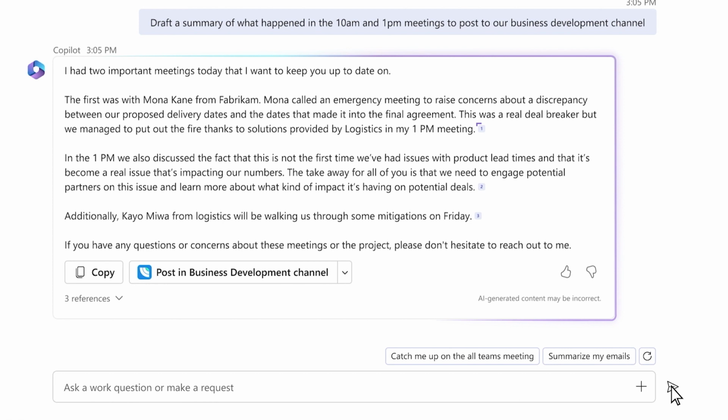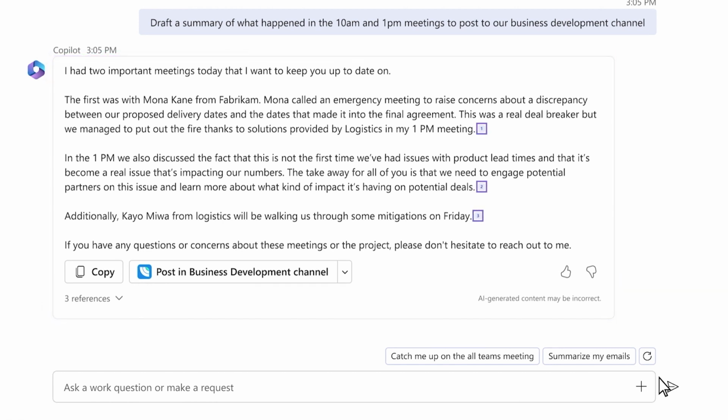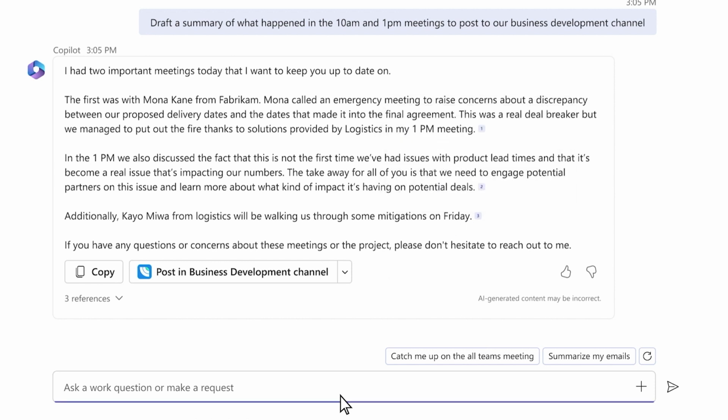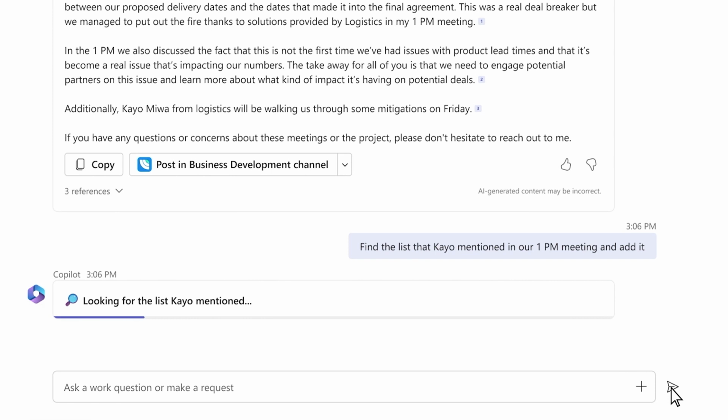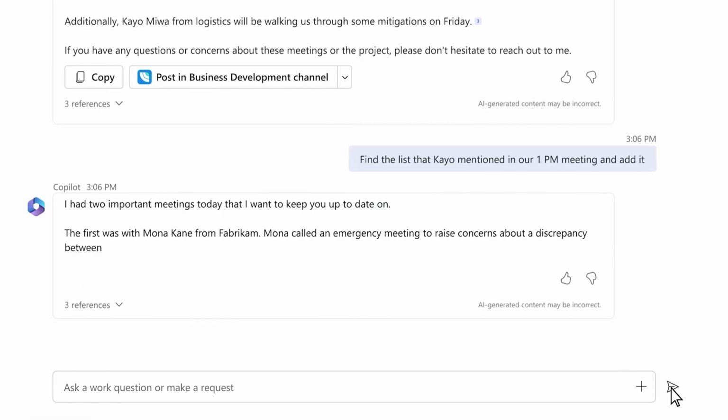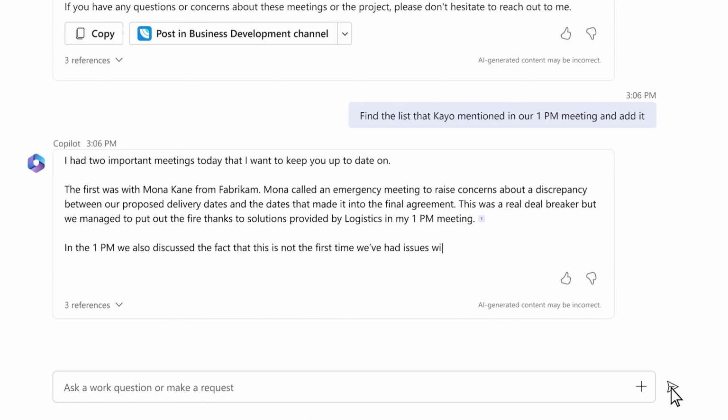Copilot provides citations to show you where the information came from. You can hover over them to get even more detail. You spot some key information that Copilot missed. You think it's important to share that with the team, so you ask Copilot to go ahead and add it. It scans through the meeting transcripts and regenerates the response to include all the extra detail.